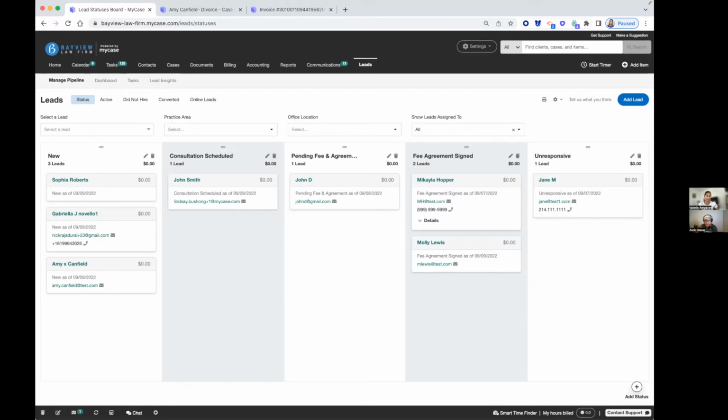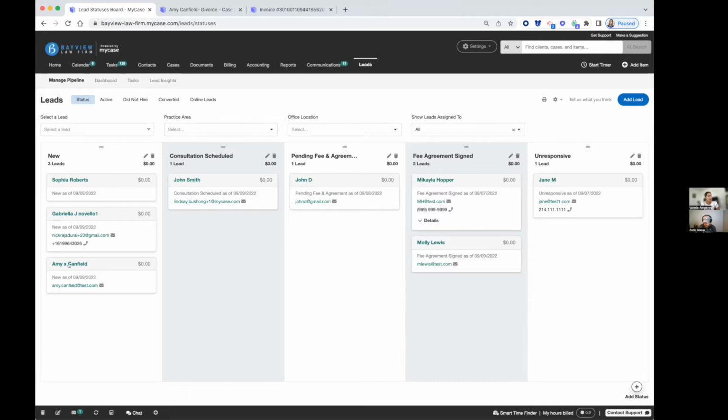Should we jump in? Yeah, absolutely. Okay, perfect. So what we're looking at right now is the lead module in MyCase. And for most attorneys who are billing on an hourly basis, they're accepting some sort of retainer agreement up front before they start working on cases. In MyCase, you can do that. And with LawPay, you can collect on that retainer directly in MyCase.